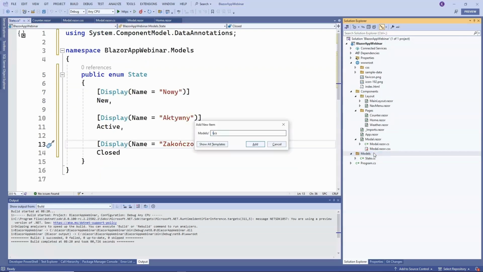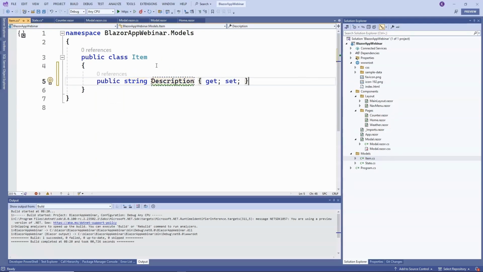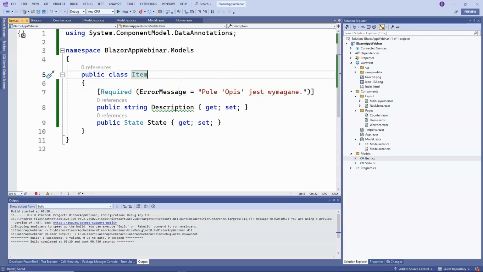Great. Next, we'll add another model called item, and here we'll create 2 properties, description and state. Excellent. Let's mark this field as required and display an error message if this field is not filled out in the form. So, the description field is required. Great, so we have our models ready. Now we can move on to creating new components.